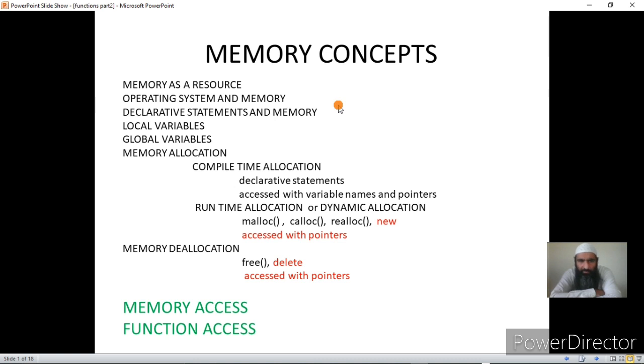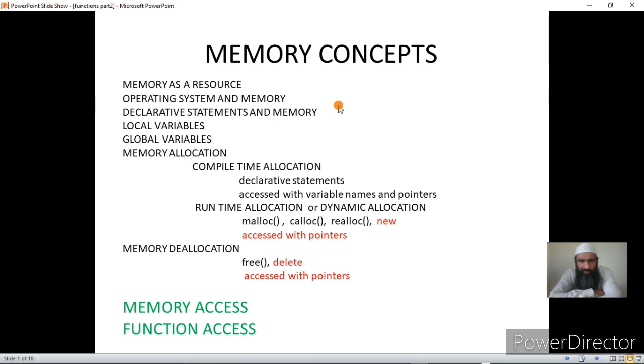All the memory of the computer system can be considered to be managed by the operating system. So the operating system is a resource manager. It manages the memory. Whatever programs need memory, they ask the operating system for the memory, and the operating system provides them the memory